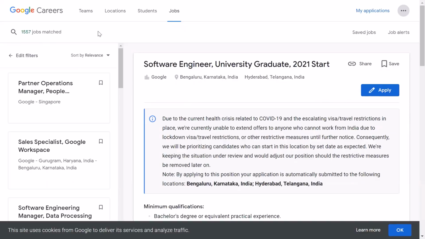But here on Google careers, in the jobs description, you can search for: software engineer, comma, university graduate, comma, 2021 start. Otherwise, if you try to search manually, there are more than 1500 jobs, and it would be difficult. Here it is very well given: software engineer, university graduate, 2021 batch. And if you are selected, you'll be posted at the Google office in Bangalore, Karnataka, or in Hyderabad, Telangana.